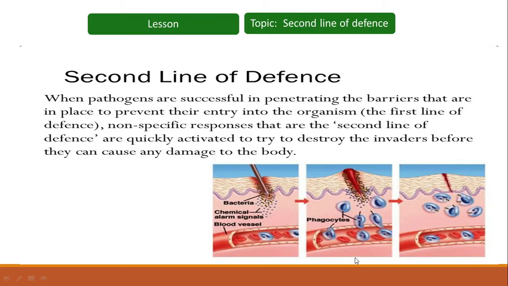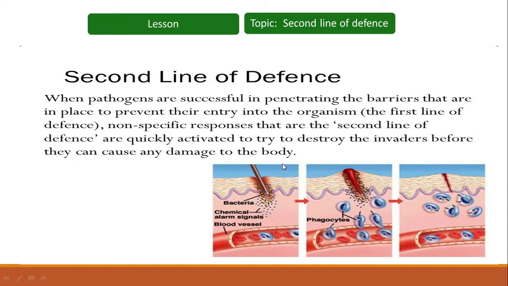Now here in this section we will talk about the second line of defense. When pathogens are successful in penetrating the barriers that are in place to prevent their entry into the organism, that is the first line of defense, non-specific responses that are the second line of defense are quickly activated to try to destroy the invaders before they can cause any damage to the body.